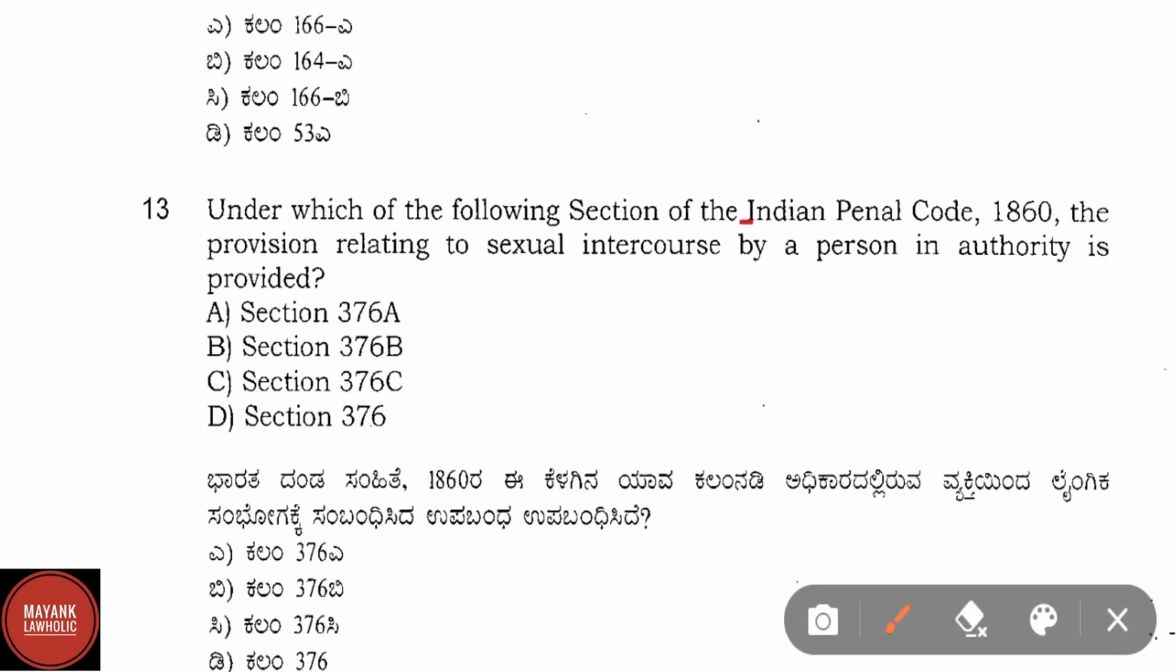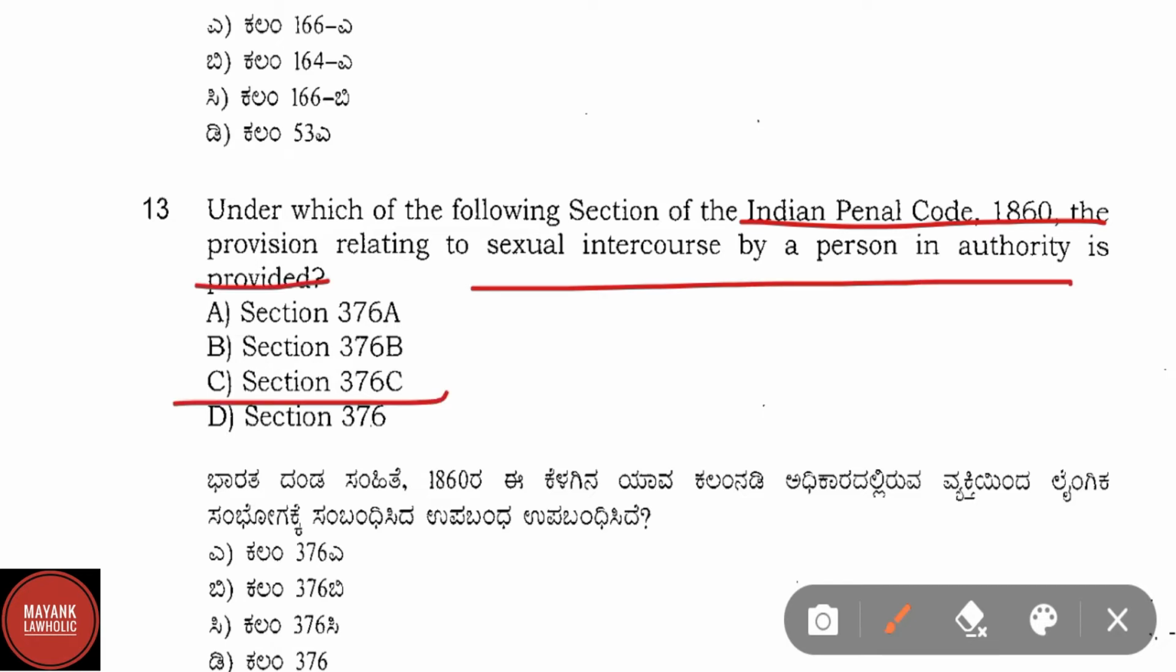Under which of the following section of IPC the provision relating to sexual intercourse by a person in authority is provided? Here correct answer is option C, that is section 376C.